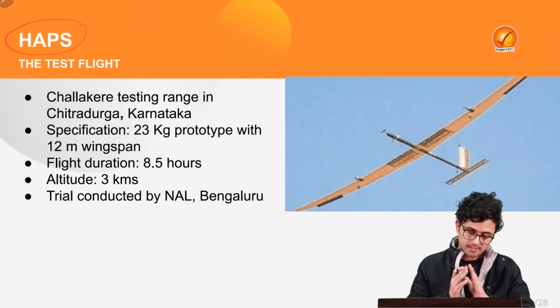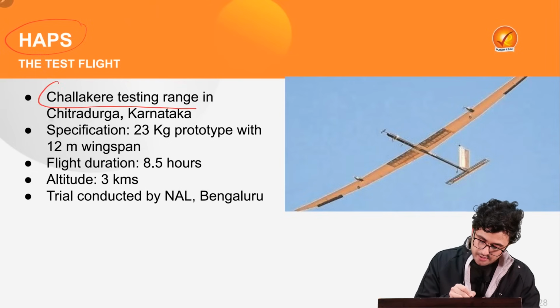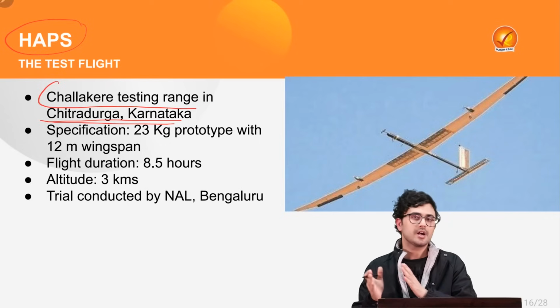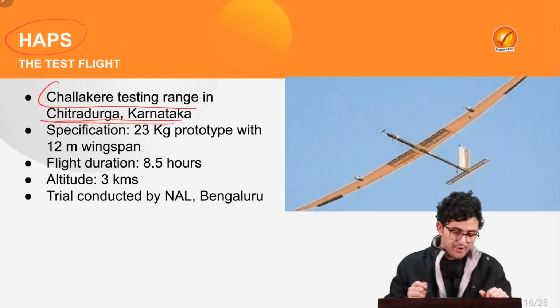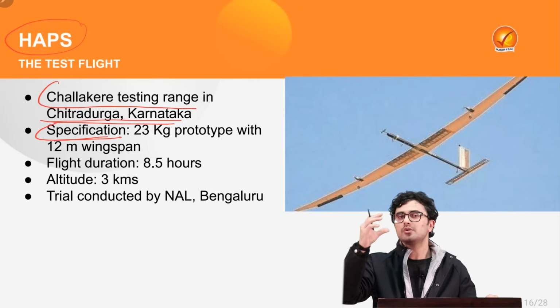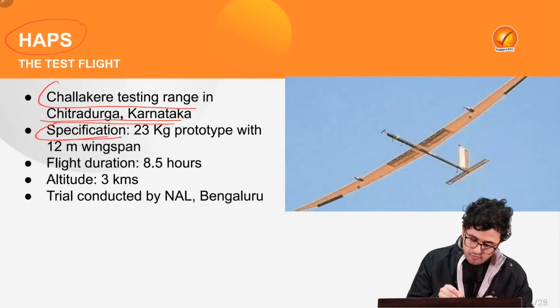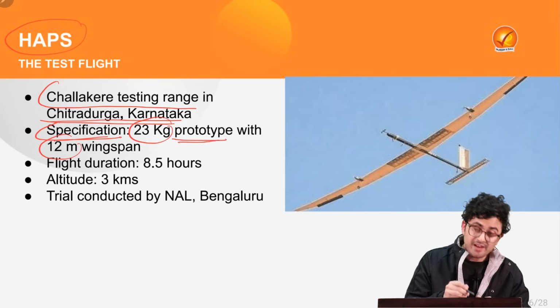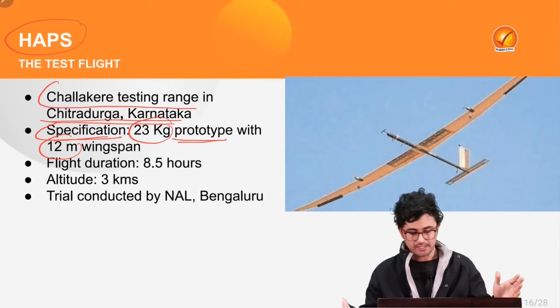Under the test, NAL conducted it at the Chalakere testing range in the Chitradurga district of Karnataka. The specification of this high altitude pseudo satellite is that it was a 23 kg prototype with a 12 meter wide wingspan.